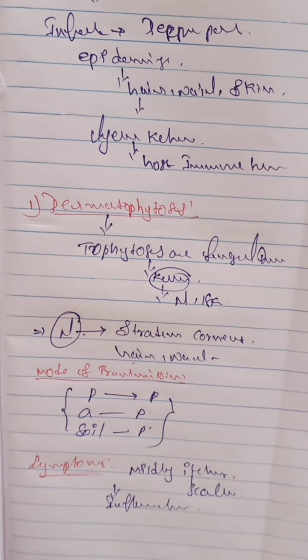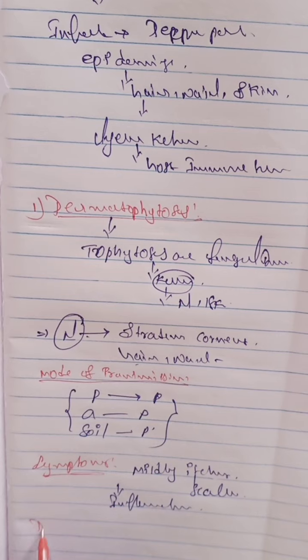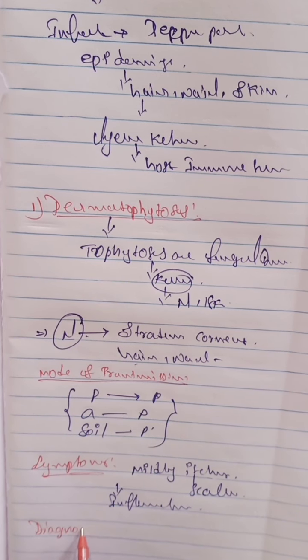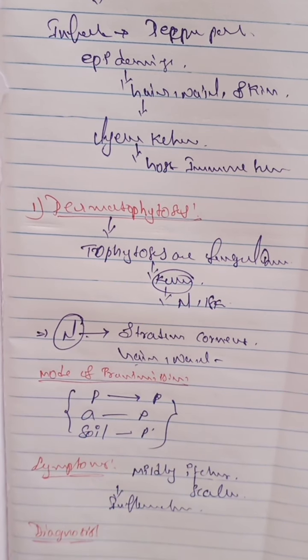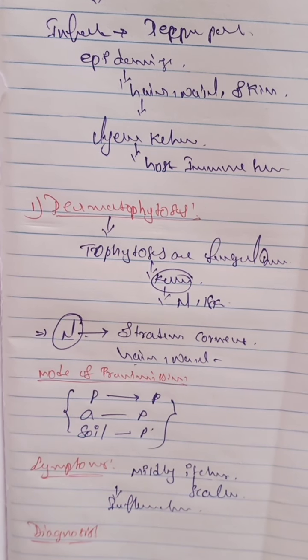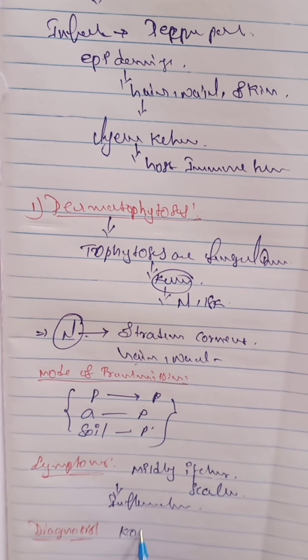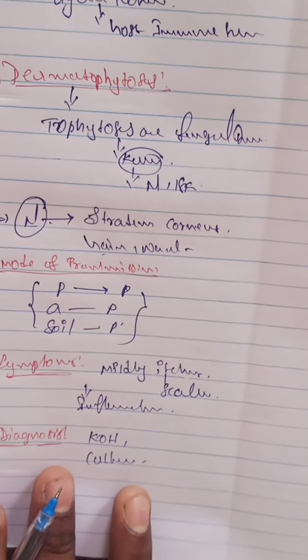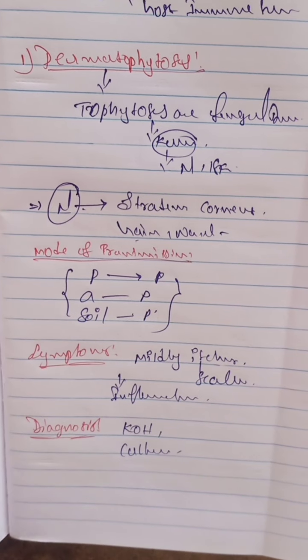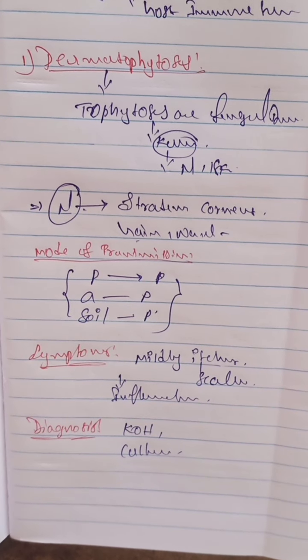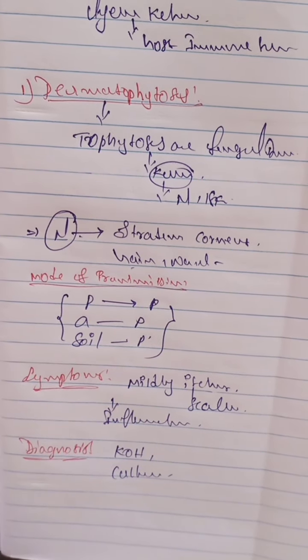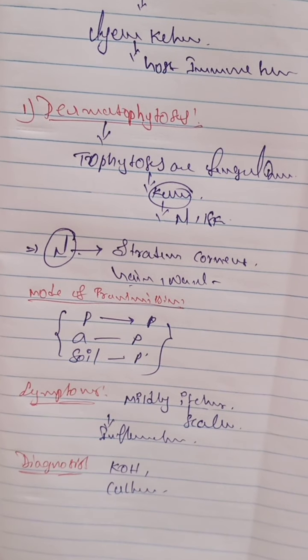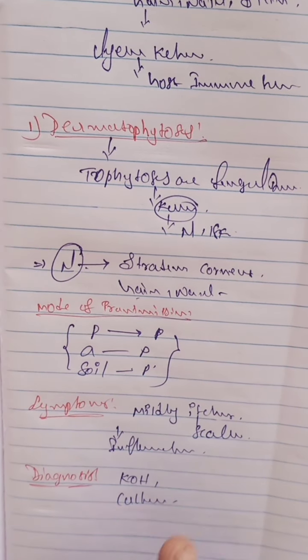The next one, how to diagnose. With the use of potassium hydroxide, KOH solution, and the next one, culture test. These two tests are for the determination of the fungi in cutaneous mycosis. And the next one, what is the treatment?